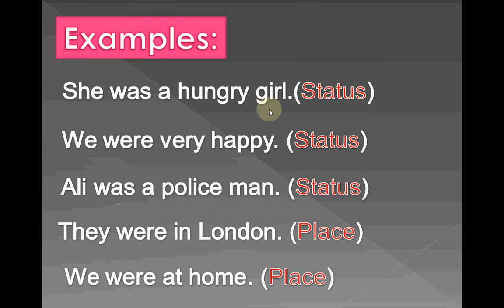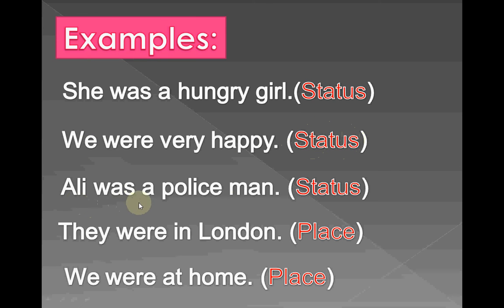Here are examples by which we can understand the definition that it shows the status and place of a person or anything. She was a hungry girl. She is a subject, was is a helping verb, and we are representing one girl. Hungry girl: we are showing the status, this is the object. We were very happy. We is a subject, were is a helping verb, and very happy is an object. We are showing here the status.